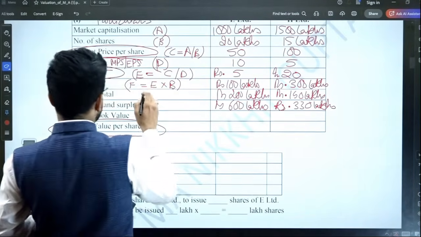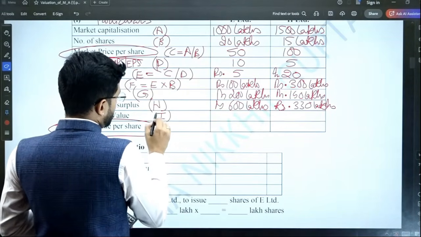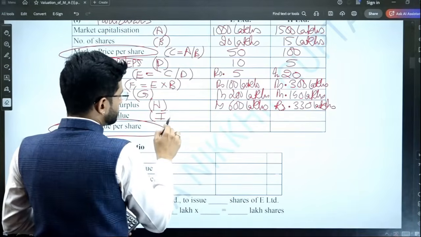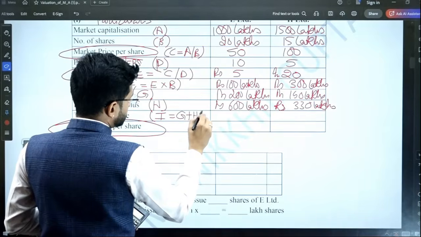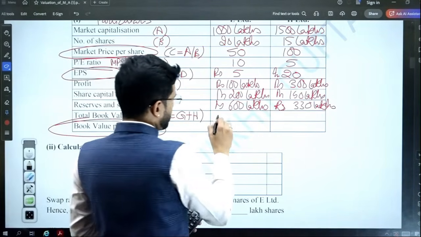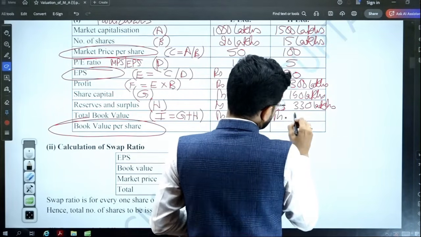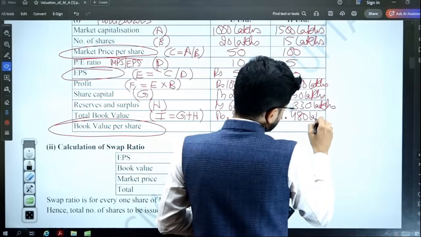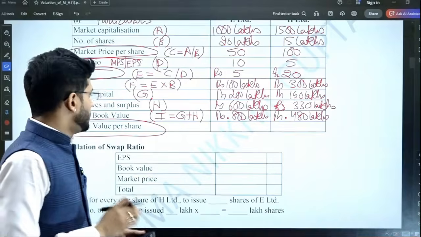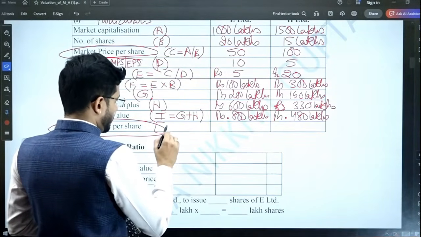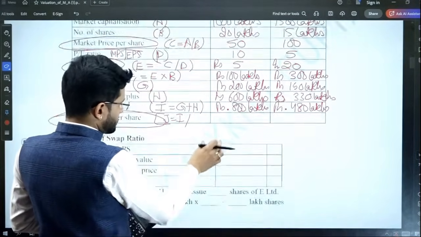Now what is the total book value? So F, this is G, this is H, this is I. Rupees 800 lakhs and 480 lakhs. Now we're just going to divide the total book value I. J is equal to I divided by number of shares. Number of shares is B.